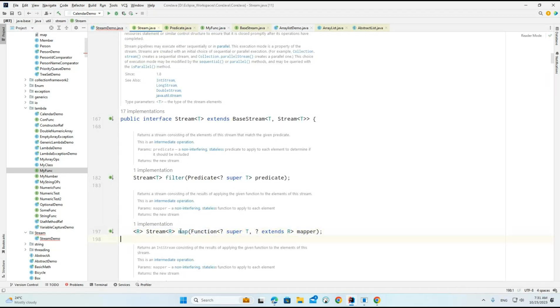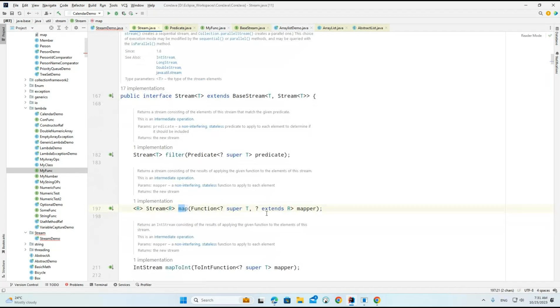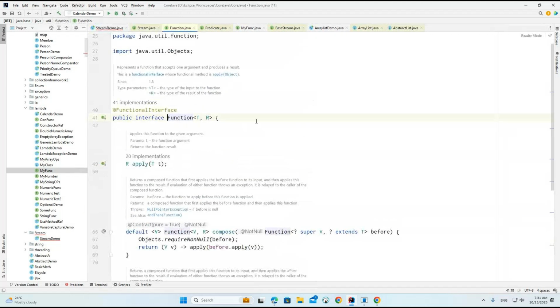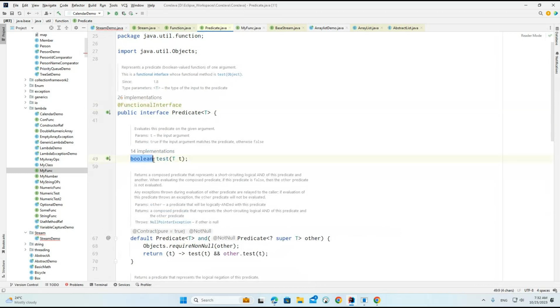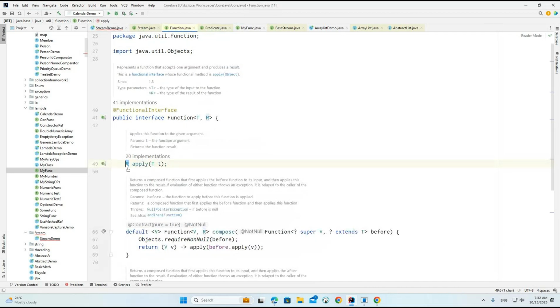So come back to here, the Stream API. Now we are trying to discuss the map. What exactly is map? If you see, Predicate is one functional interface, and Function is also one more functional interface. So what is the method we are having? Apply. If you observe carefully, this apply method will try to return an object. Whereas the Predicate does not return any object. It will return a Boolean value, so we get only true or false. But whereas the Function will give the object as a return.